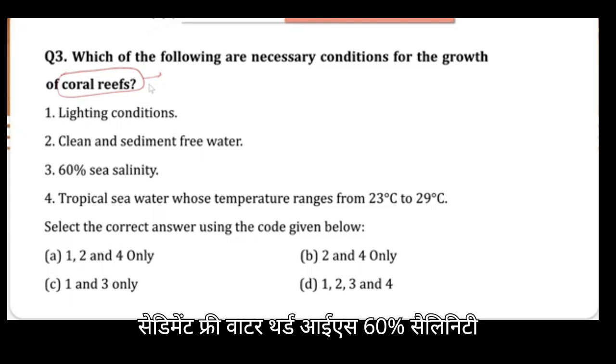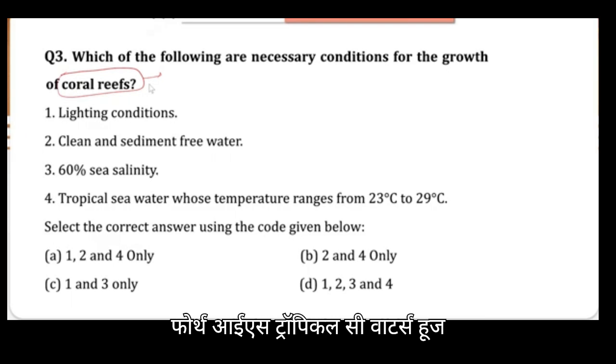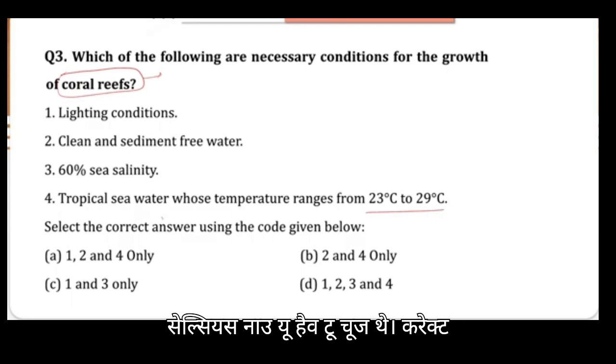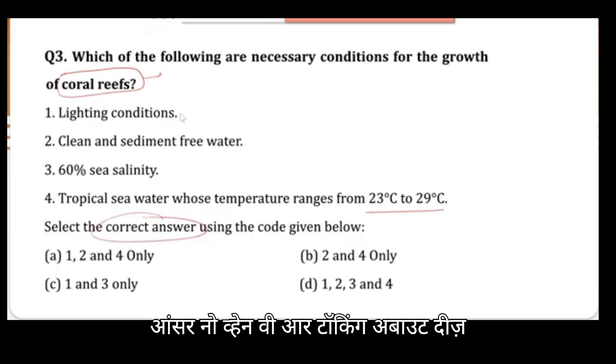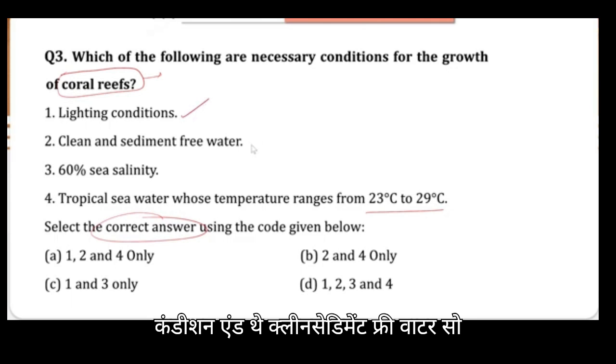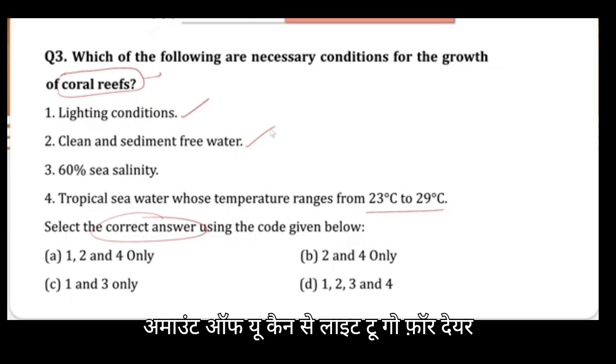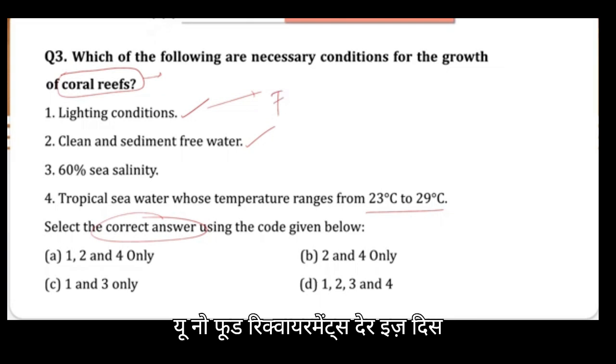Second is clean and sediment free water. Third is 60% salinity. Fourth is tropical sea waters whose temperature ranges between 23 to 29 degrees Celsius. Now you have to choose the correct answer. Now when we are talking about these first two statements, that is lighting condition and clean sediment free water, obviously they require an appropriate amount of light to go for their food requirements.